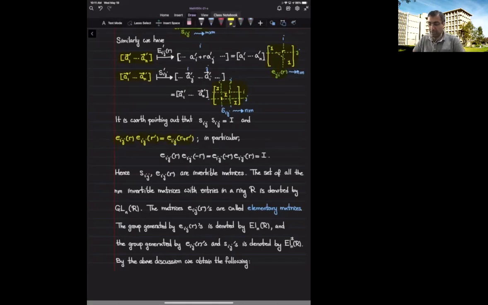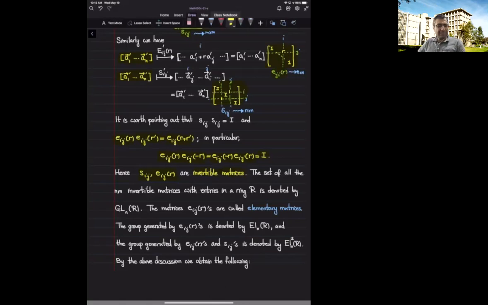In particular, when I plug in negative r in the same component, I'm undoing what I've been doing, and I end up getting the identity matrix. The same goes when I multiply from the other side. In particular, I deduce that these matrices are invertible with entries inside this ring. The same is true for swapping, of course. So all these matrices that we are using are invertible matrices.